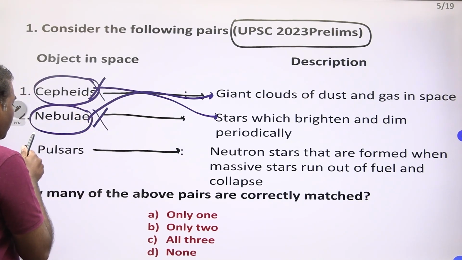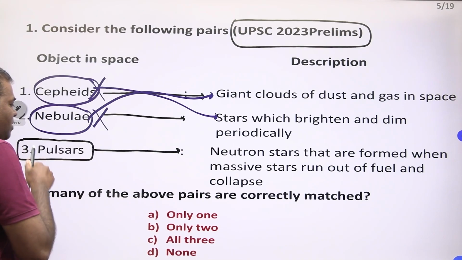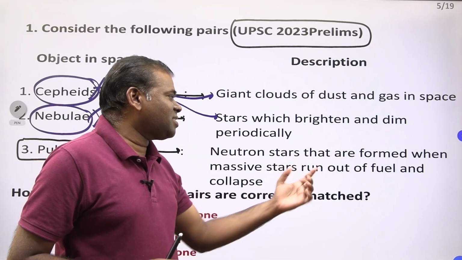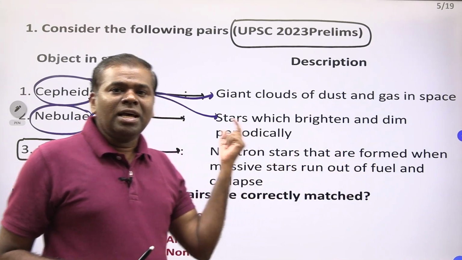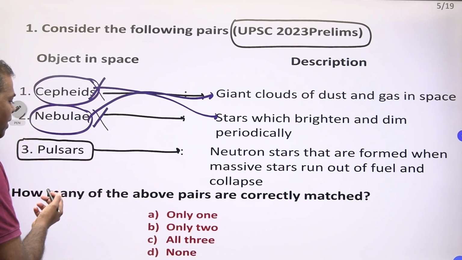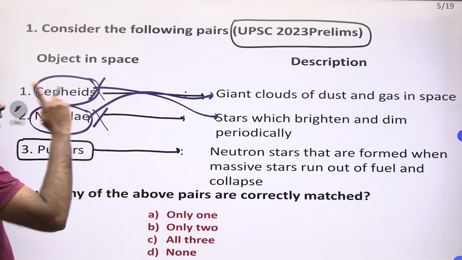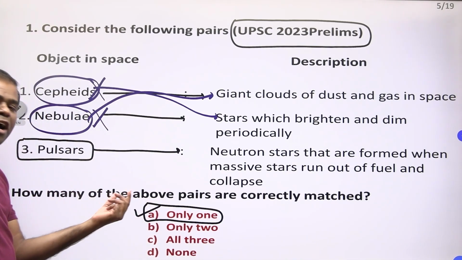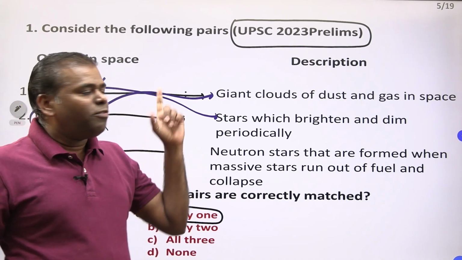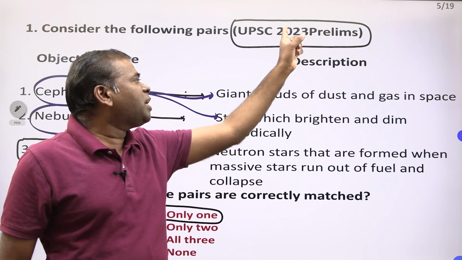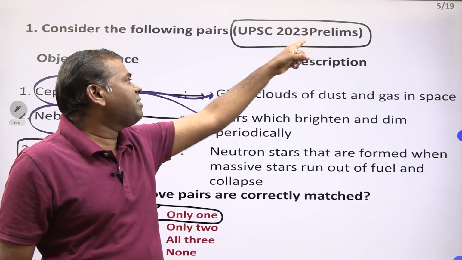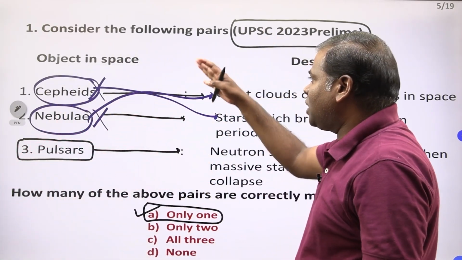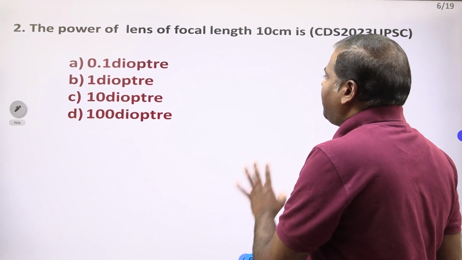This pair also is wrong. Now which one is correct? Pulsar is correct. What is a pulsar? Neutron stars that are formed when massive stars run out of fuel and collapse. Therefore, how many pairs are correct? Only one pair is correct. Which option is correct? Option A is correct. This question was asked in the UPSC Civil Services Prelims Examination 2023 paper. Once you have to check this. This is very, very important.